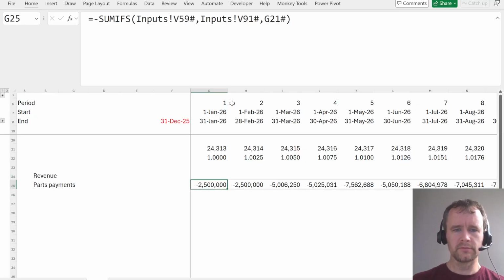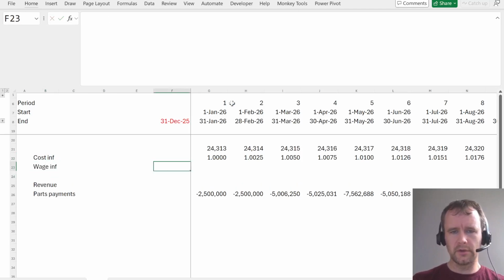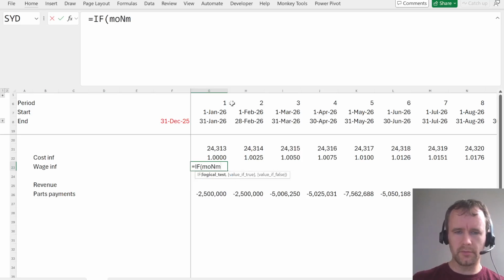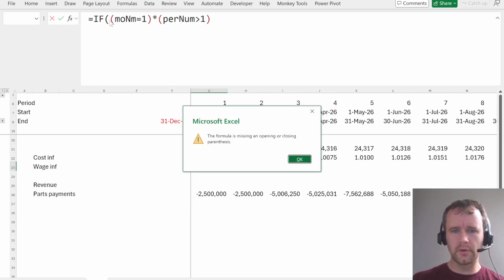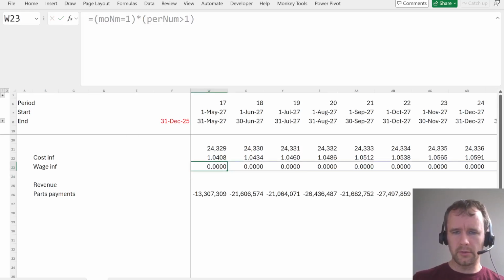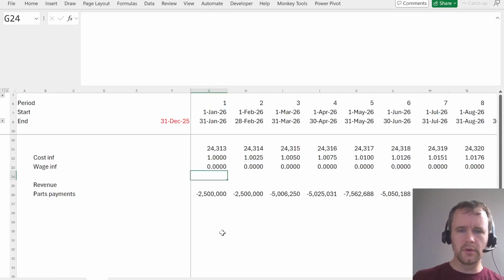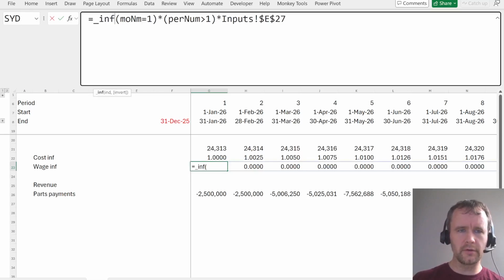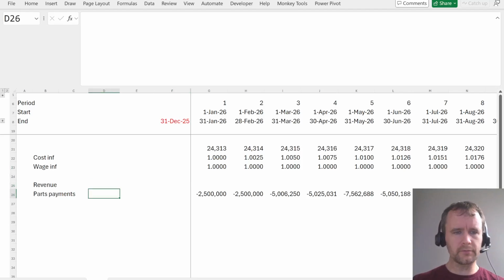So this is cost inf, and I need wage inf. And that's going to be if monum equals 1 times times per num is greater than 1. Sorry, it's not going to be if, yes. That's just going to be my flag. Then I need to multiply that by the inflation rate, which is somewhere here. And then I need to inflate at that. So we get 3%. Okay, seems fine. Okay.